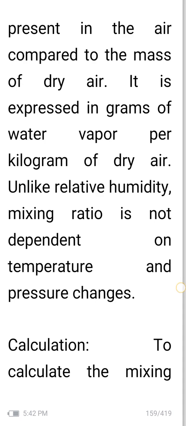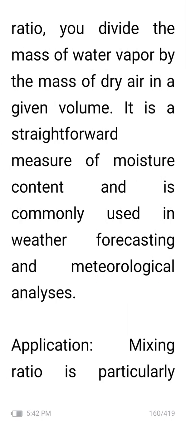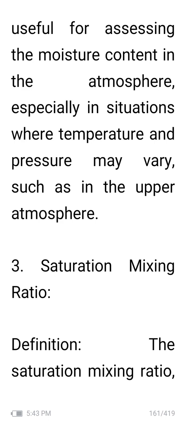Then calculation. To calculate the mixing ratio, you divide the mass of water vapor by the mass of dry air in a given volume. It is a straightforward measure of moisture content and is commonly used in weather forecasting and meteorological analysis. Application: mixing ratio is particularly useful for assessing the moisture content in the atmosphere, especially in situations where temperature and pressure may vary, such as in the upper atmosphere.